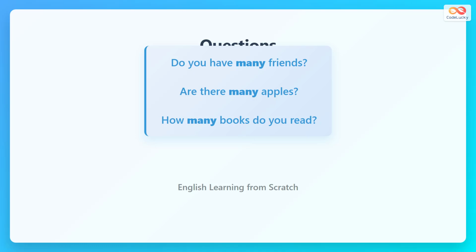In questions, we use many with countable nouns. Do you have many friends? Are there many apples? How many books do you read? Questions always use many with things we can count.